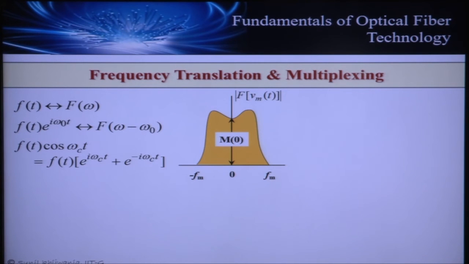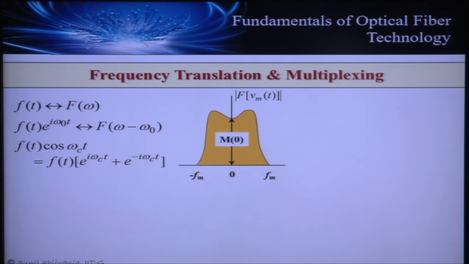So multiplying the function in time domain with an exponential e to the power i omega c t, as can be observed from here, will lead to the translation of the function in the frequency domain by an amount omega c.